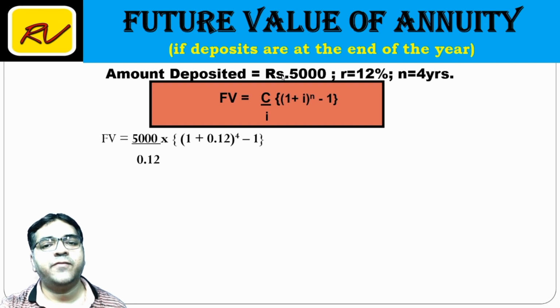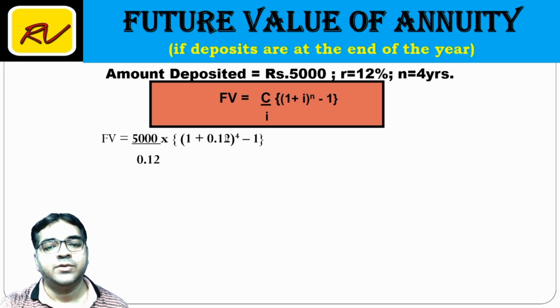So if I deposit 5,000, C, the constant amount, is 5,000, I is 12%, 12 upon 100 is 0.12, n is 4 years.